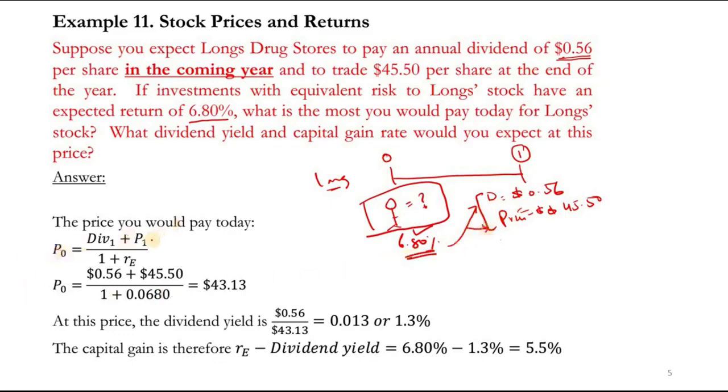So how much is the price? Cash flows divided by 1 plus RE, so that is 43.13. So it means I am willing to buy this stock at 43.13. So that is my P naught, right? At this price, how much is the dividend yield? 0.56 divided by this price. And what is the capital gain yield? You need to find the difference divided by the price, right? So you can do that.